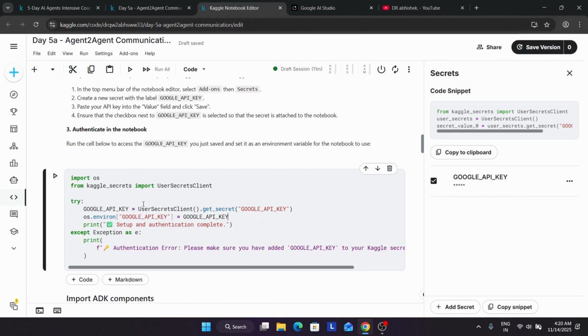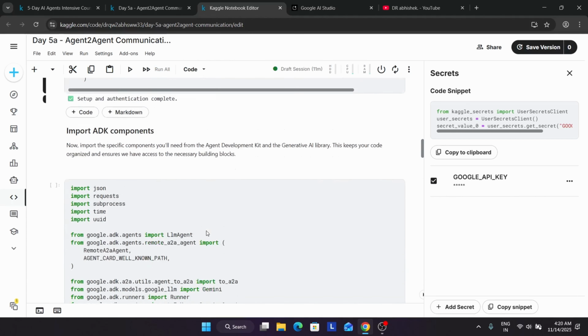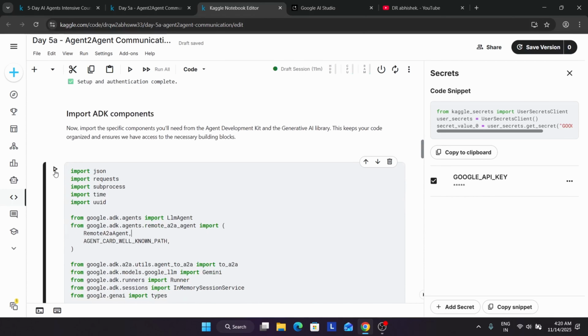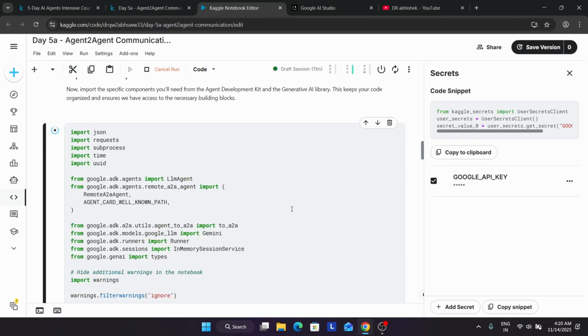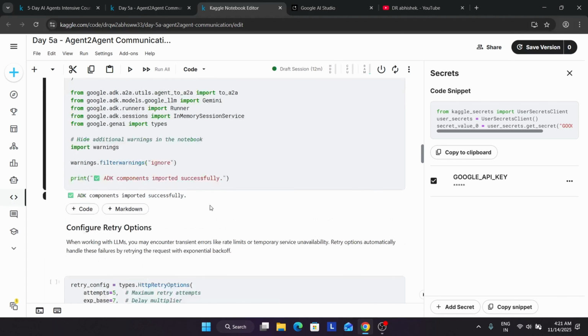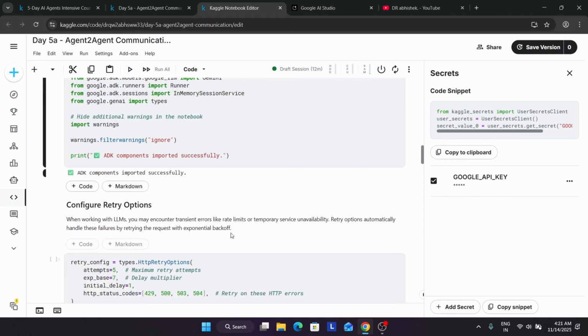Now let's set up our notebook. First of all, we'll import it and the setup is complete. Now here we'll be importing all the ADK components. So let's import the ADK components. It may take some time, so don't worry at all. So here you can clearly see that the ADK components are successfully imported.